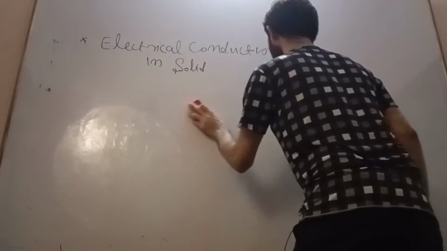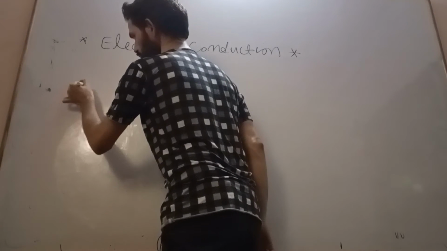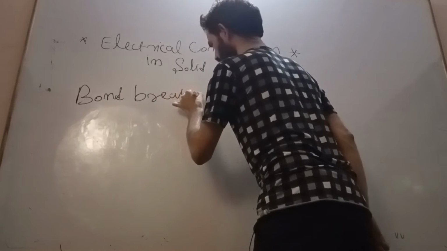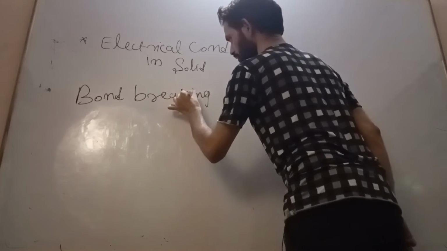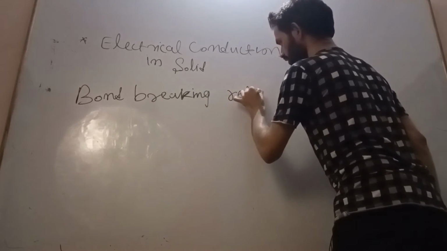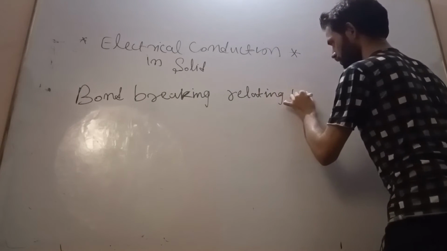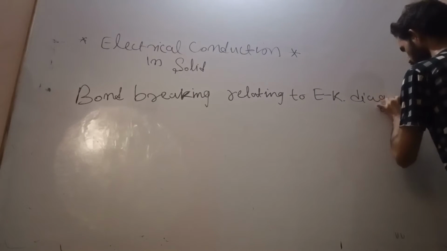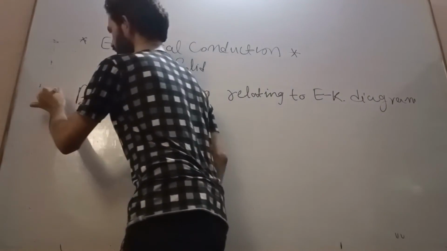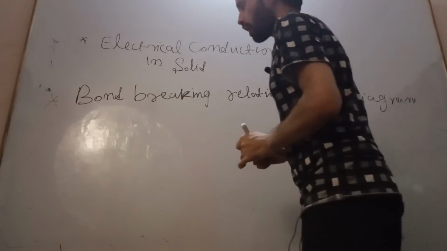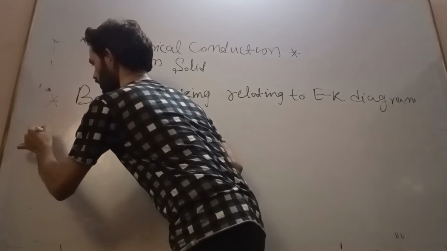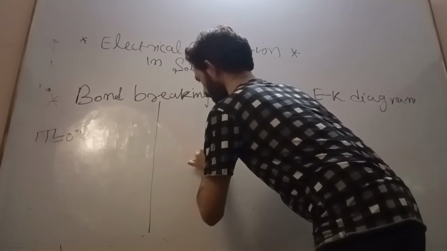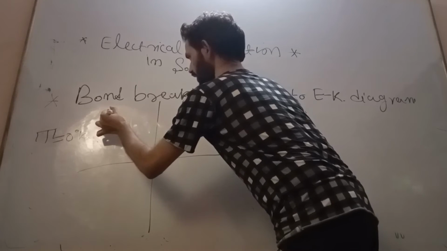So we are going to see the case at 0 degree Kelvin temperature. So this is my EK diagram.